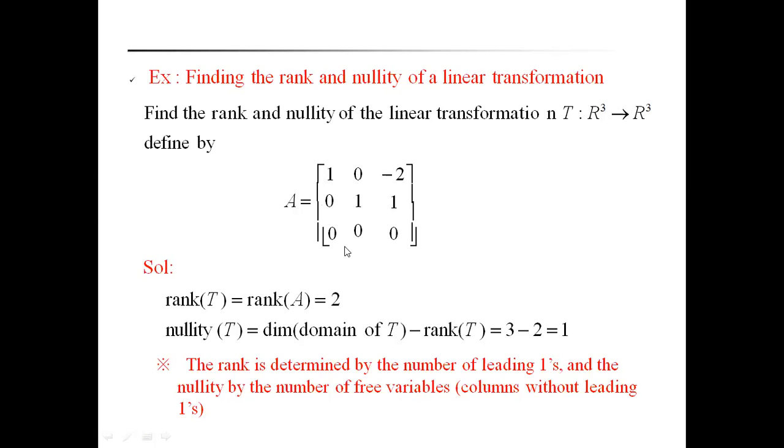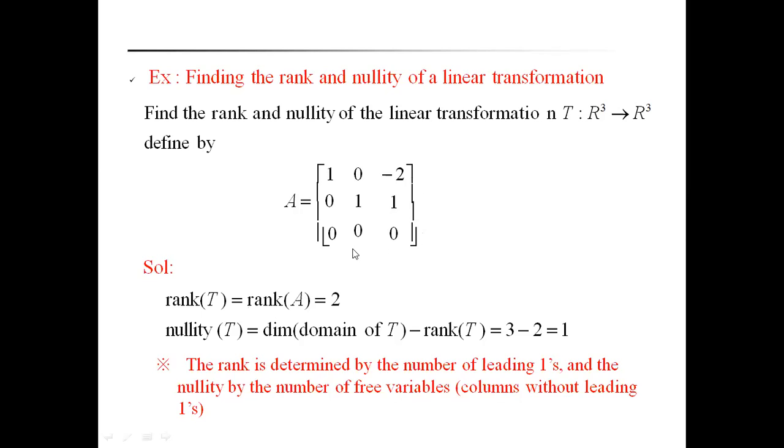By the matrix properties, we can easily find the rank of T. Already the two non-zero pivot columns are there. That's why it forms a column space with 2 pivot columns. The number of elements in the basis of the column space is 2. That's why the rank of A is equal to 2. That's another way to find it.